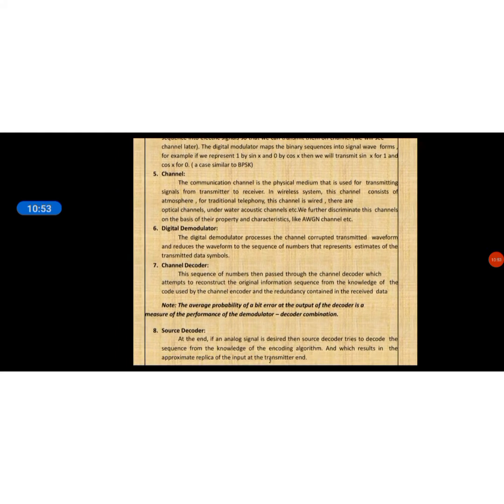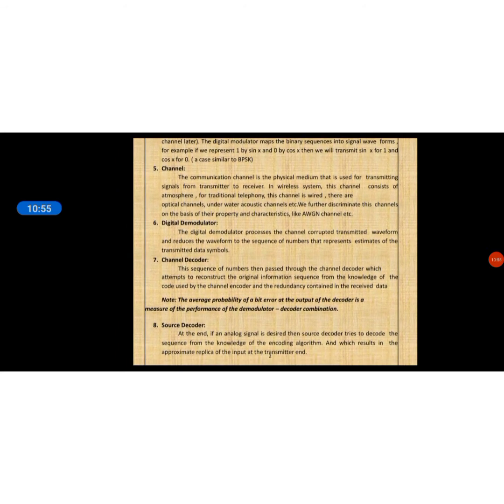The waveform transmitted from the transmitter can be corrupted by additive white Gaussian noise, and it is reduced to a sequence of numbers that represents estimates of the transmitted data symbols.